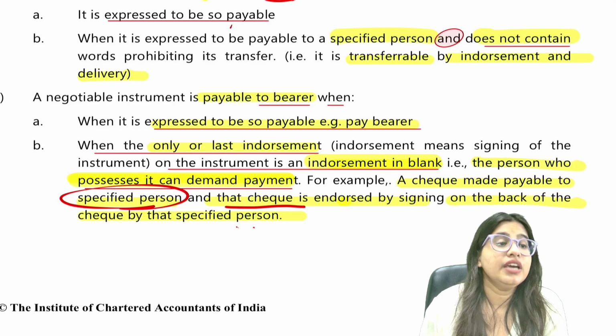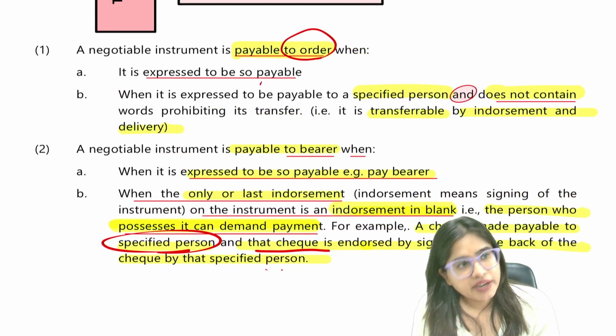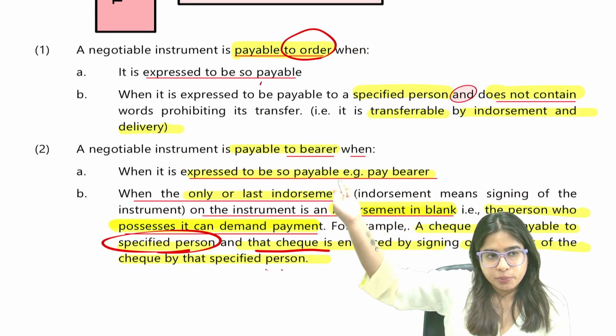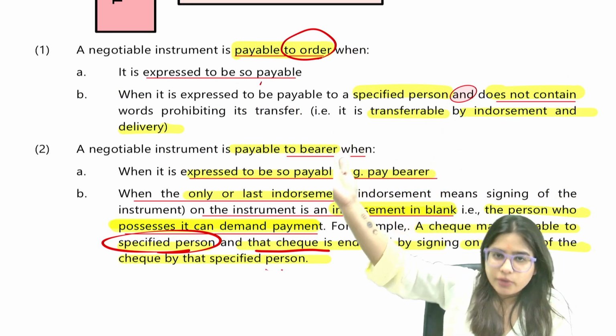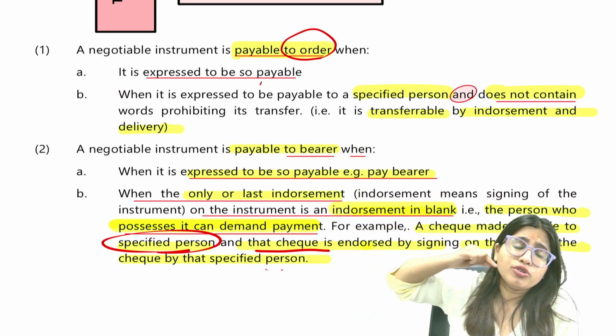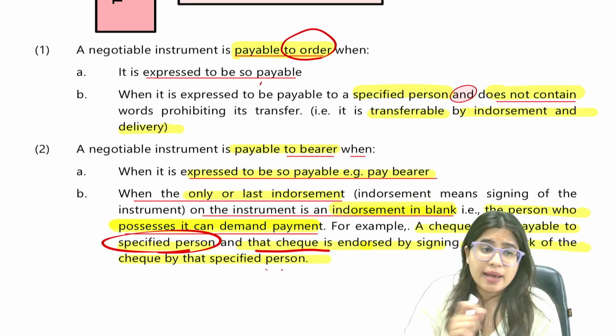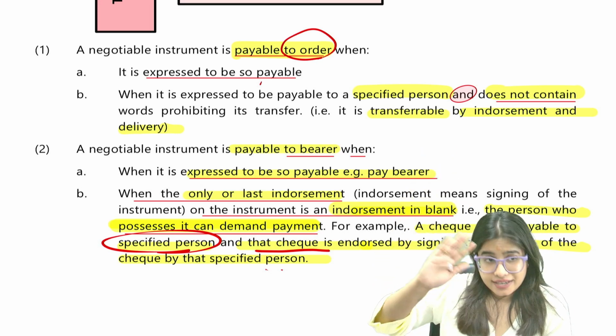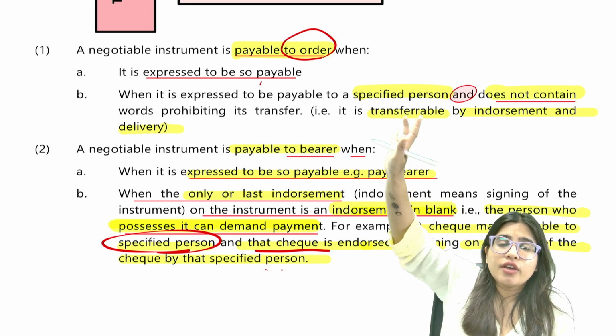What do you mean by order and bearer instrument? Or you can say payable to order, payable to bearer, or order instrument or bearer instrument. So please, you have to learn the language also, because your examination is descriptive. Understanding is good, but you also have to see the language.